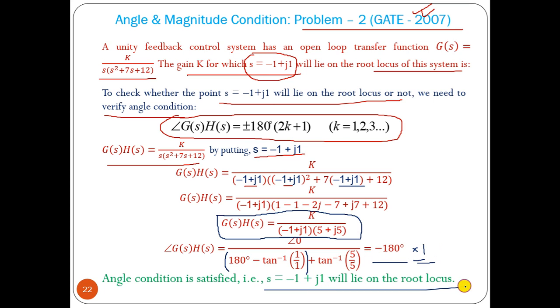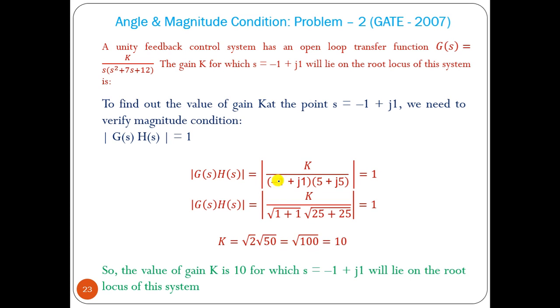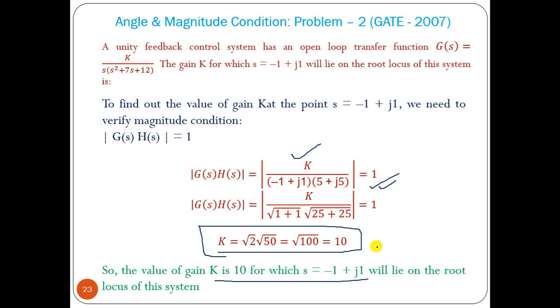So that point s lies on the root locus. Now you have to find the value of k. We know the transfer function after putting the s value. Now we have to find the magnitude of this and make it equal to 1. So the magnitude of GH is equal to 1. So root of 2, root of 50, so k equals root of 100, that is 10. So the value of k at that particular point is 10.